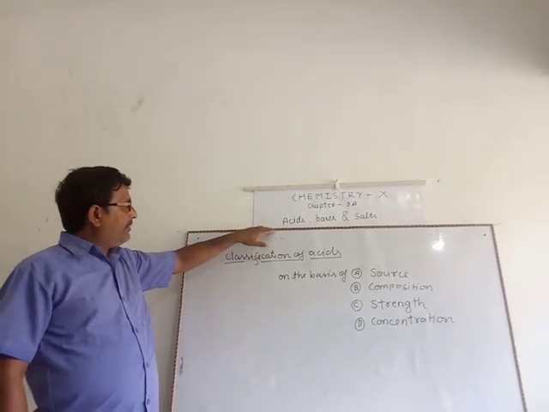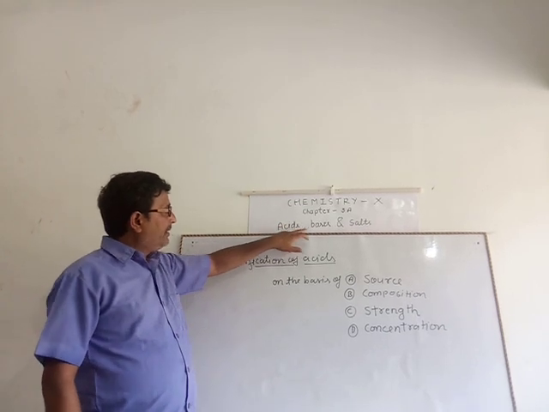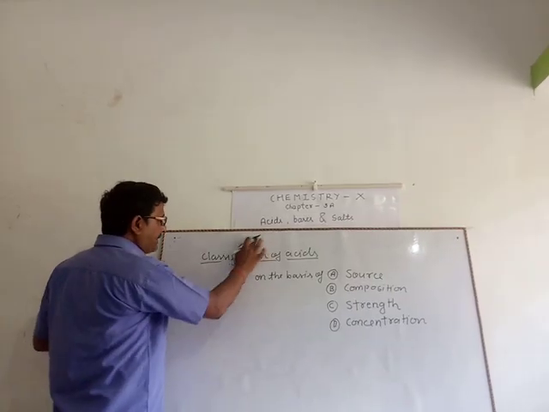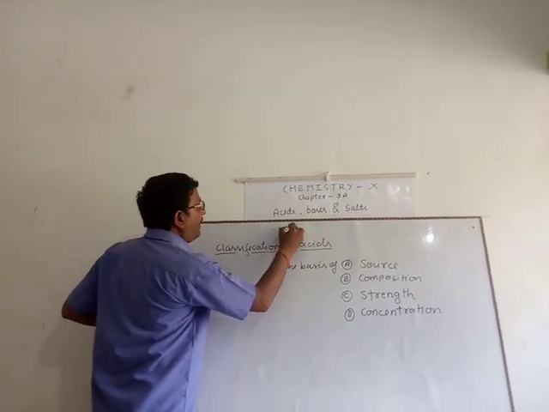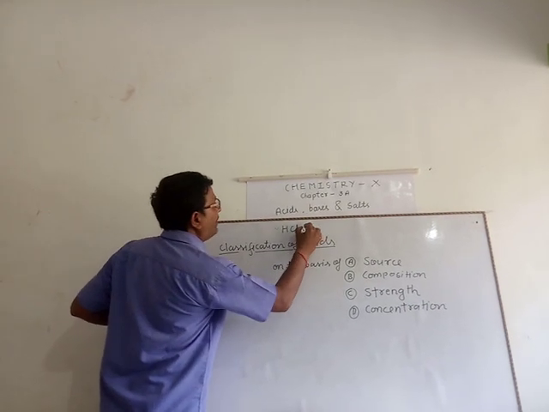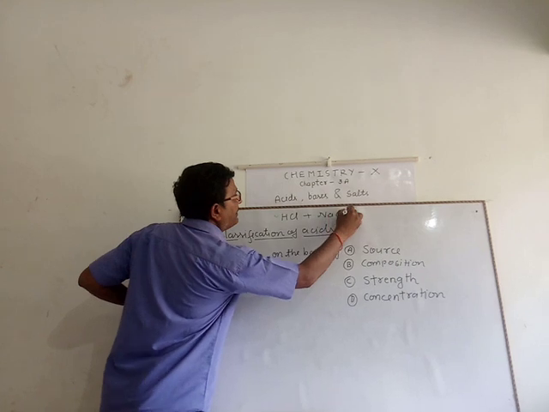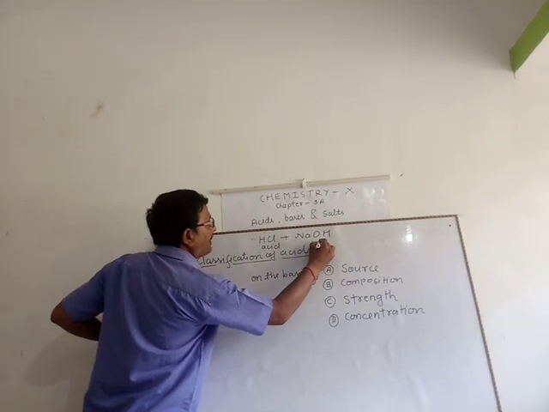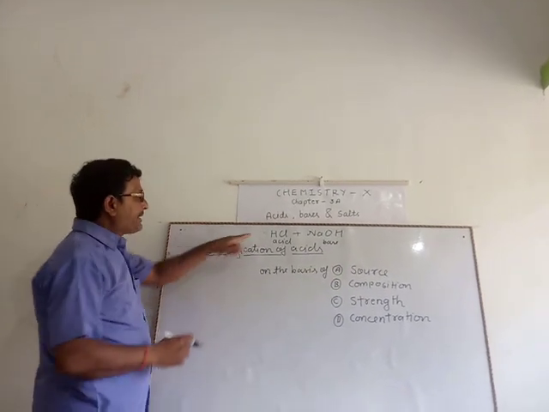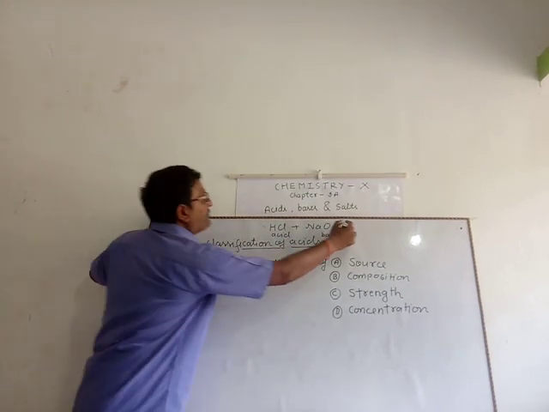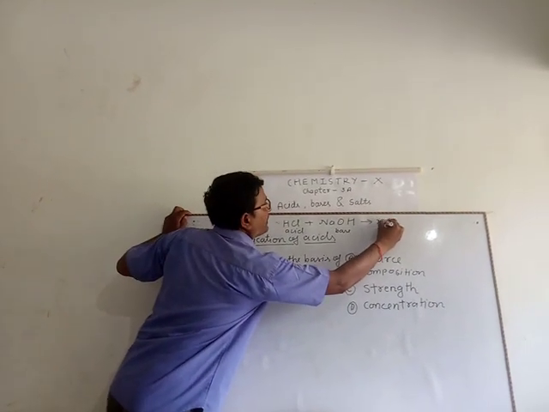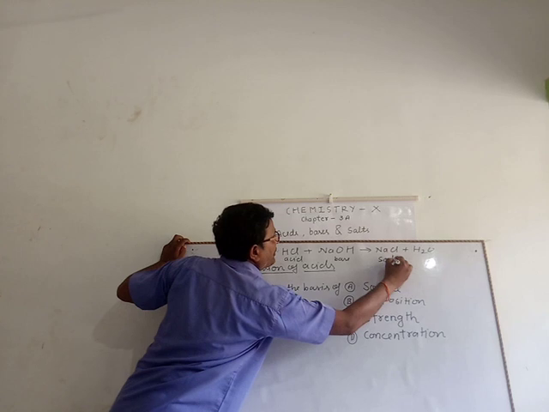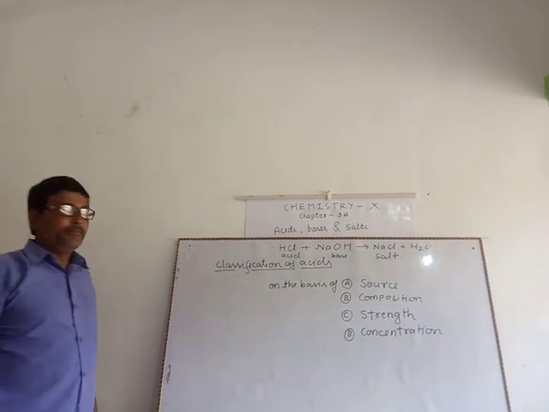In our last session, I discussed acids, bases, and salts. One more new, easy definition of the acid. You know that hydrogen chloride, hydrochloric acid, and sodium hydroxide: this one is an acid, this one is a base or alkali. When acid reacts with base, it forms salt and water. This reaction is called a neutralization reaction.